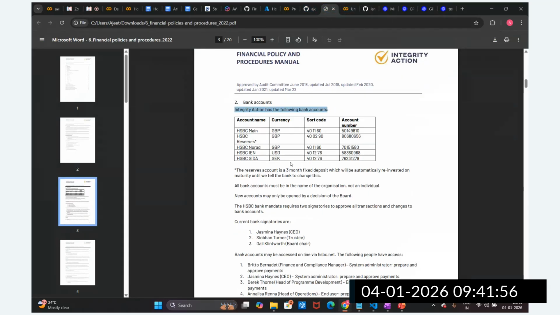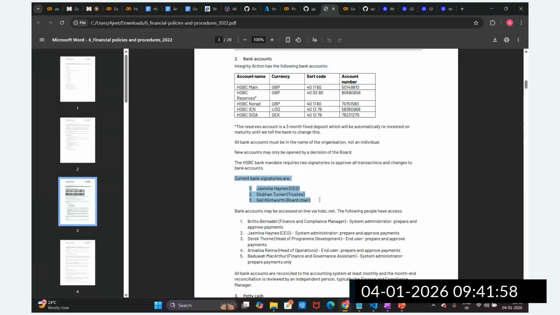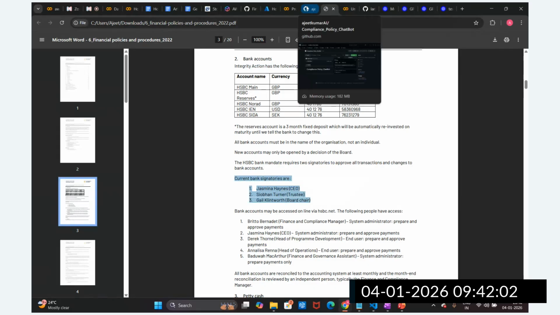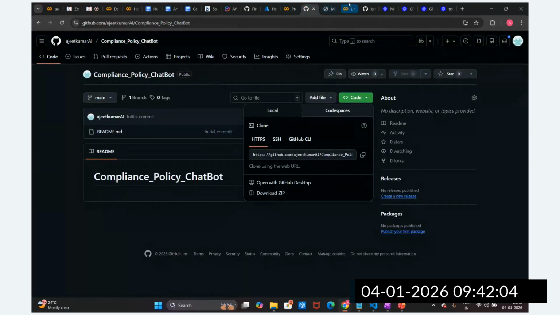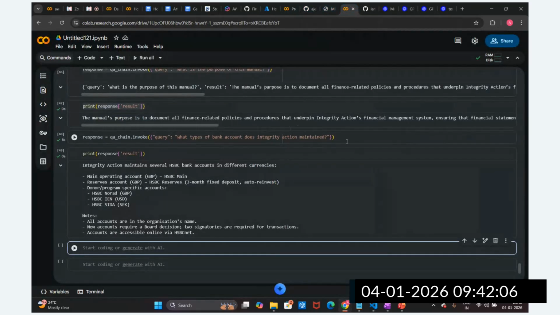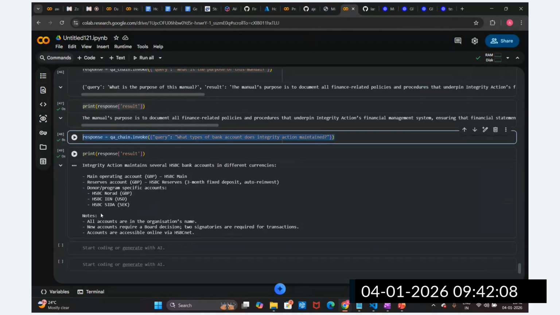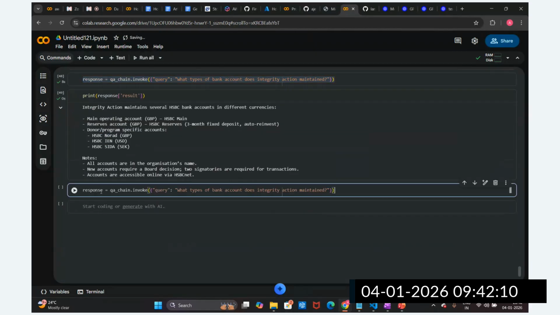Let's suppose I'm going to ask this question about the current bank signatories. Let me find where it is. Yeah. Let's verify whether it is able to capture this information or not.